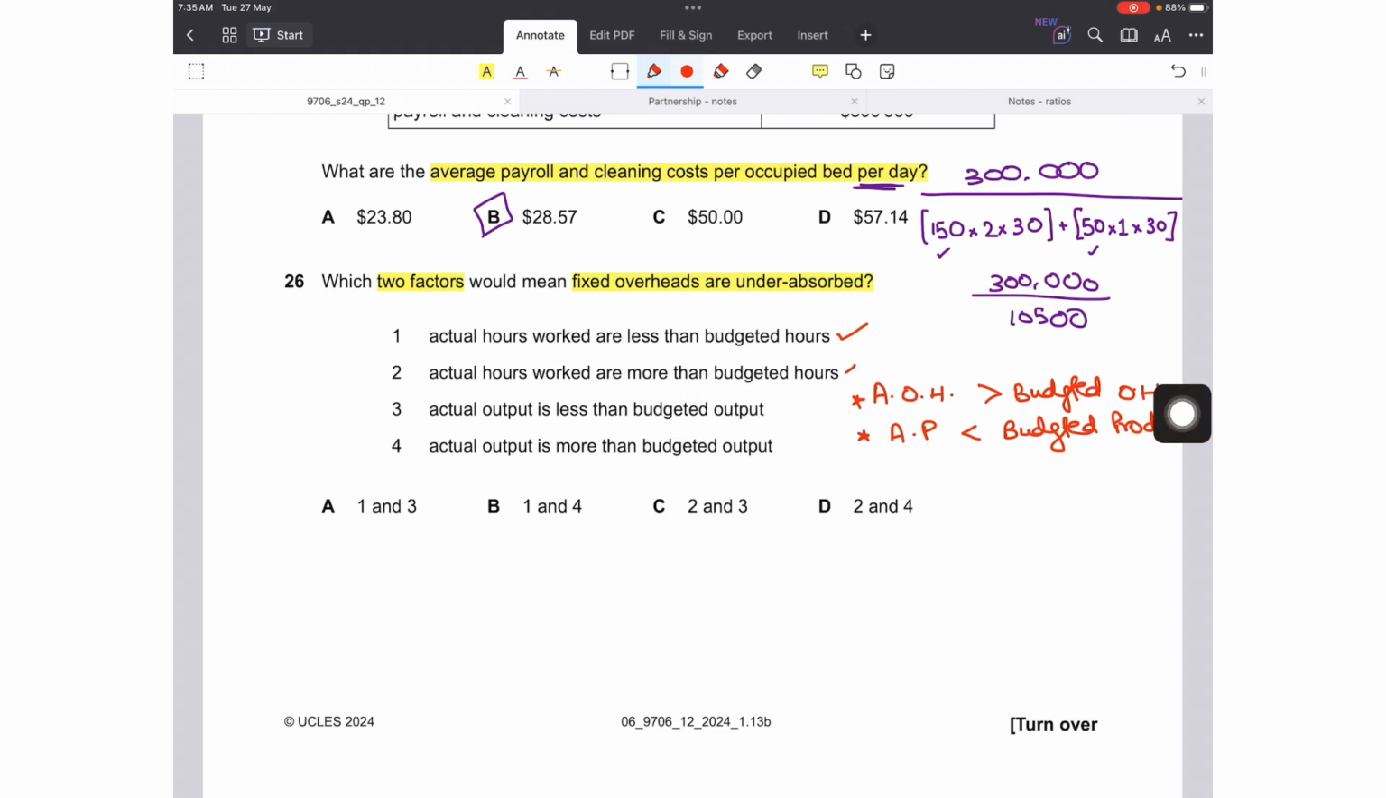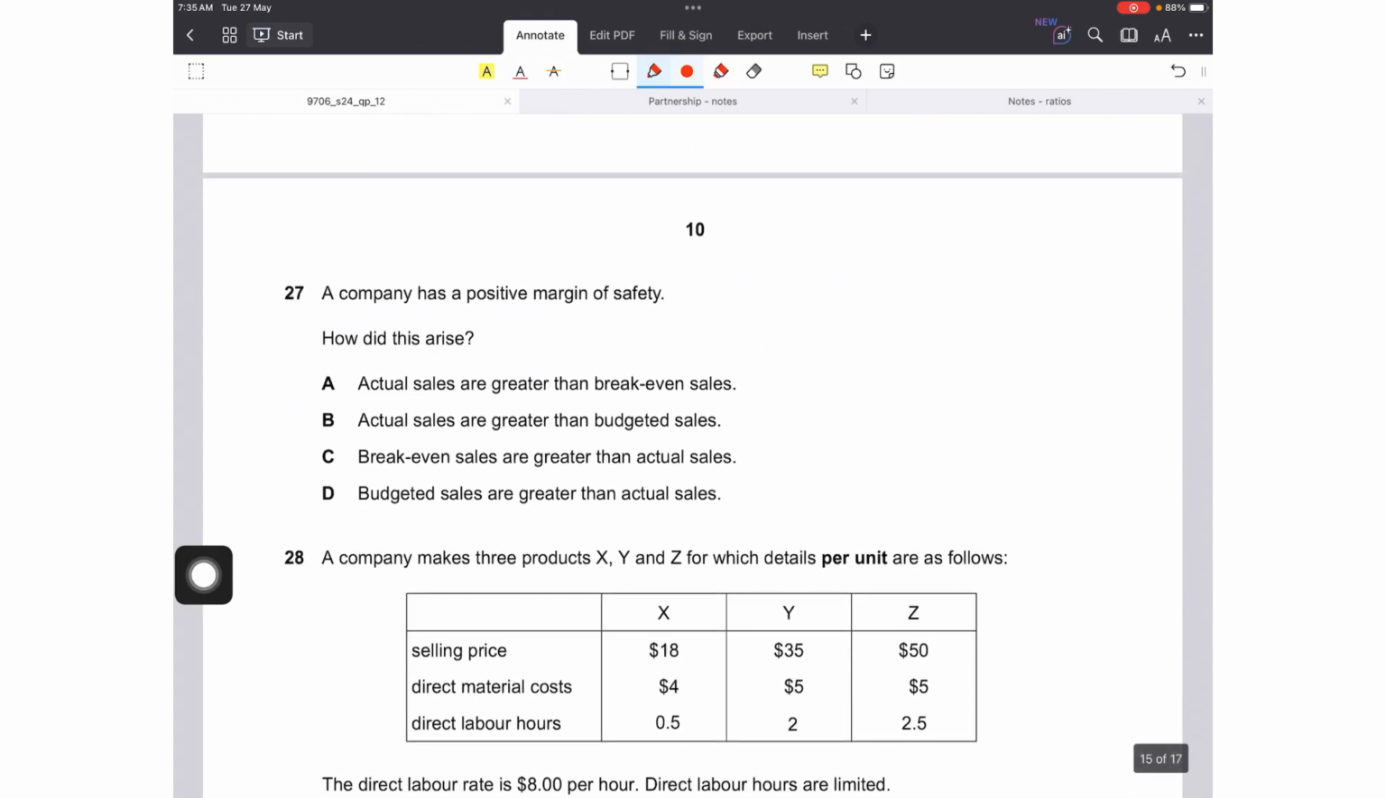Second, actual hours worked are more than the budgeted, no, that is for over absorption. Third, actual output is less than the budgeted output, so yes, actual production is less than the budgeted production, this is also correct. And fourth is wrong again because it is more than the budgeted output. So 1 and 3, A.